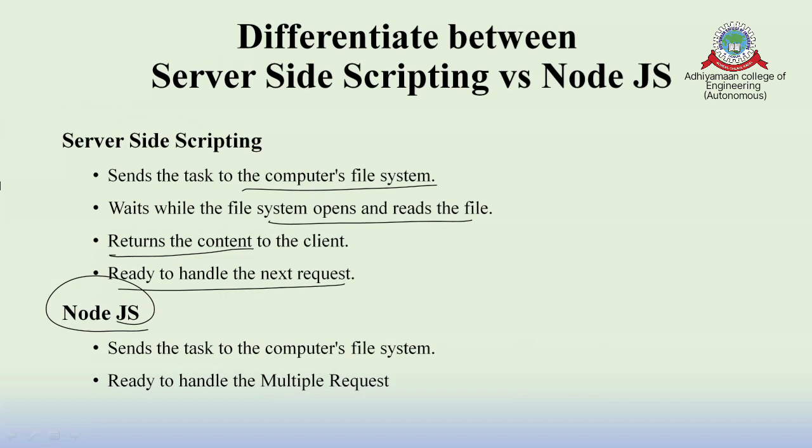That's what we are saying: you can see multiple requests. Suppose a single classroom has only one door, so 60 students are coming through the door, accessing the data and going back. A single classroom with a single door. Suppose a single classroom with multiple doors. These are the differences between a single classroom with a single door and a single classroom with multiple doors, between server-side scripting and Node.js. Of course, there are a lot of languages like ASP or JSP or PHP.